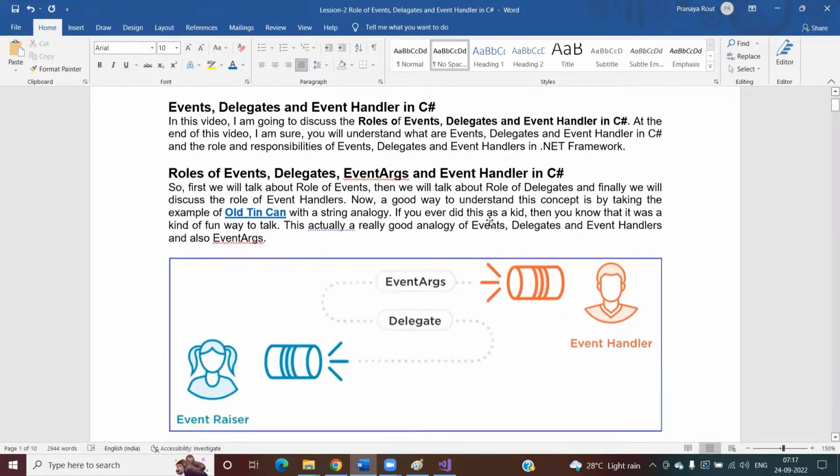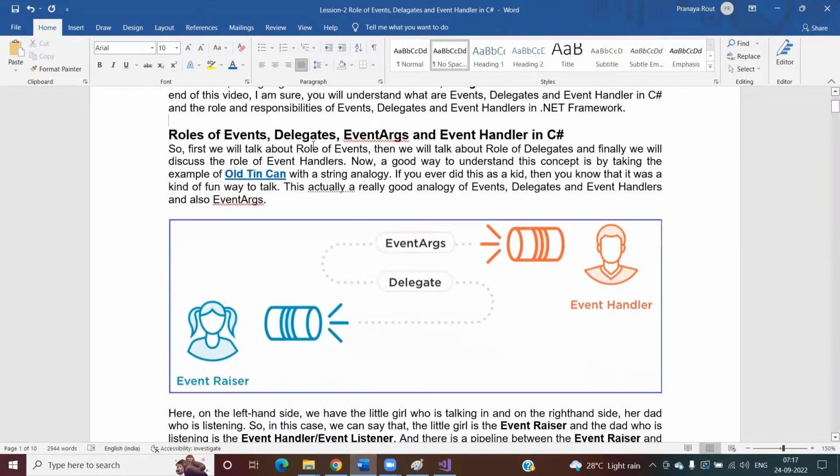So first, what are we going to discuss? First, we are going to discuss the role of events. Once we discuss the role of events, then we will proceed further and understand the role of delegates, and finally we will discuss the role of event handlers. To understand these three concepts, one of the best examples is the old tin can example.